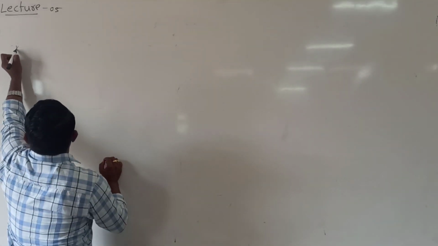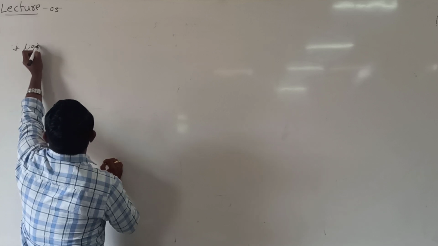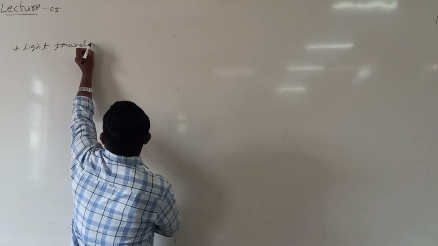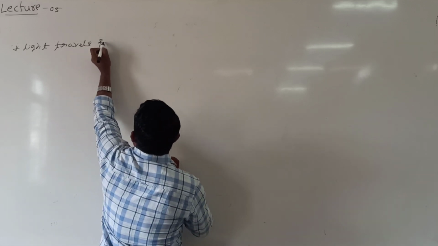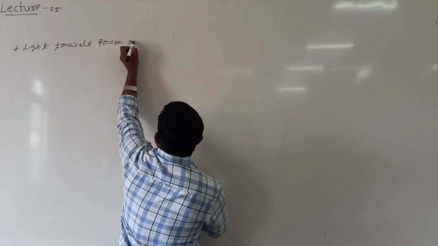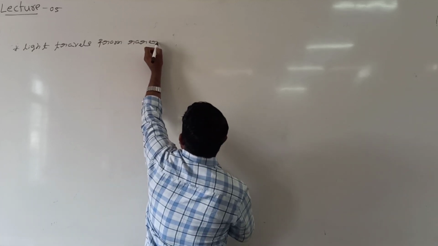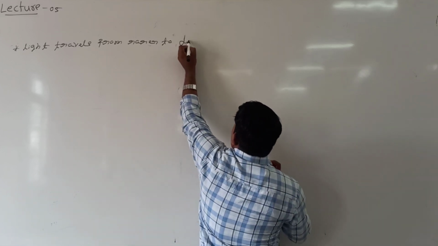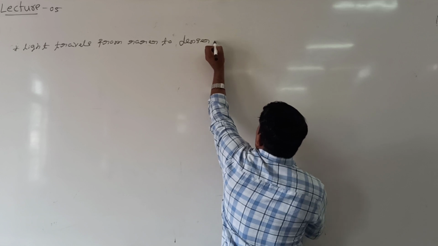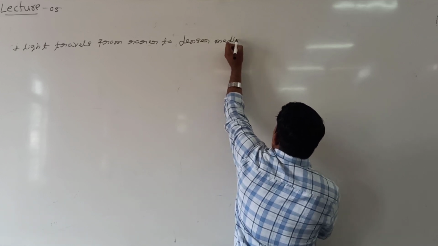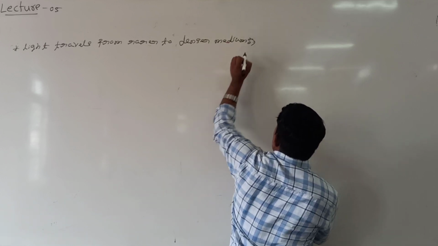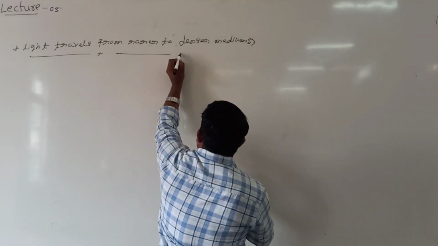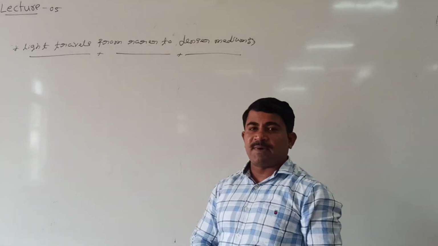First case, light travels from a rarer medium to denser medium. This we'll see. So simply you get the meaning of rarer medium and denser medium.